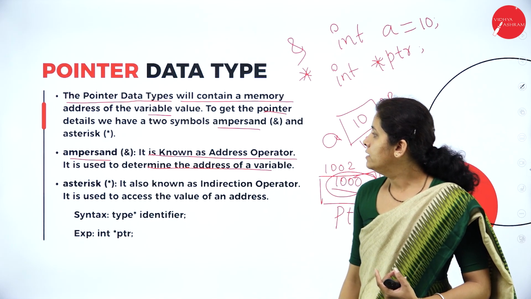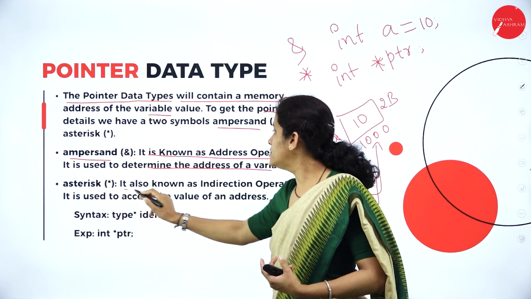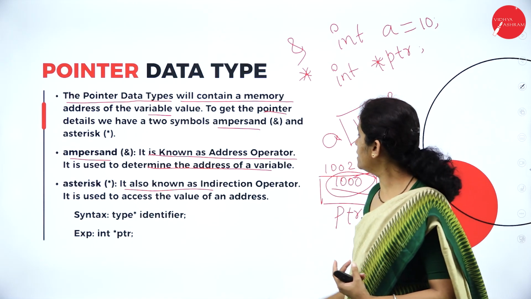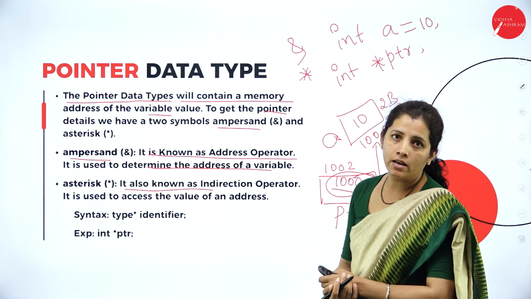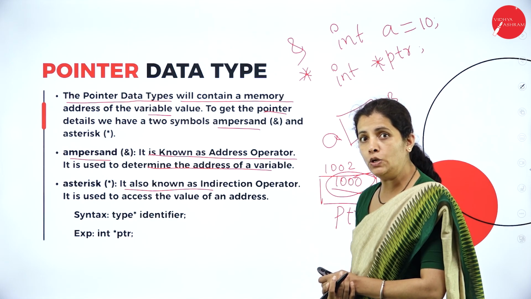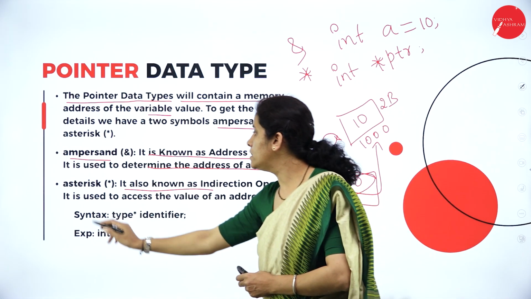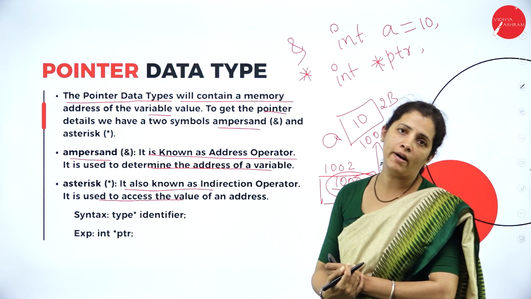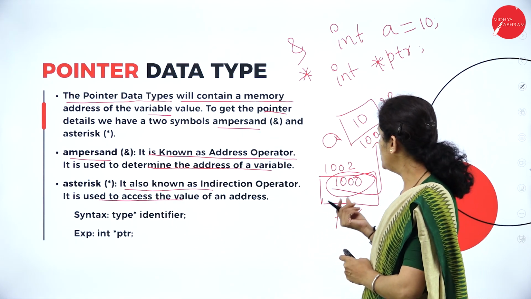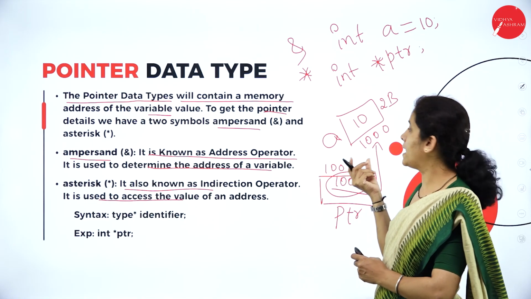And what about asterisk? It's also known as the indirect operator. If I want to access the value, then I'll go with the asterisk. So it is used to access the value of an address. By using this address, I am able to access the value.